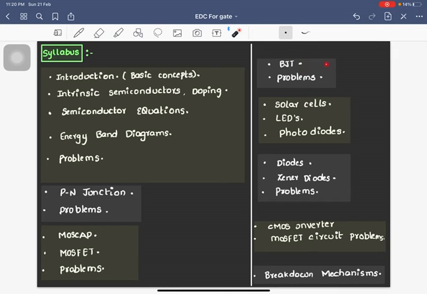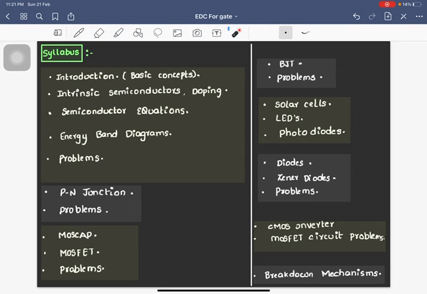Finally, we will be coming to the bipolar junction transistor. There we are going to see the regions in which the BJT can be operated: active region, inverse active region, saturation. All such things, and configurations of the BJT like common collector, common emitter, common base, and problems related to them. What is the early effect? What is the small signal model of the BJT? In the MOSFET also we are going to see common drain, common gate, common source, what is body effect, what is output impedance, and the channel length modulation concept in the MOSFET, all those things.